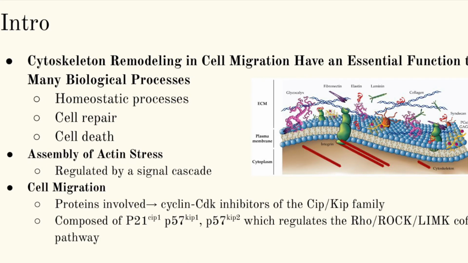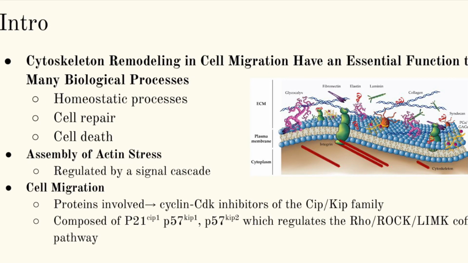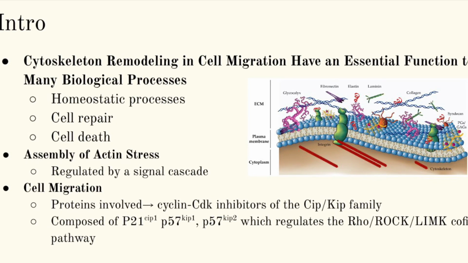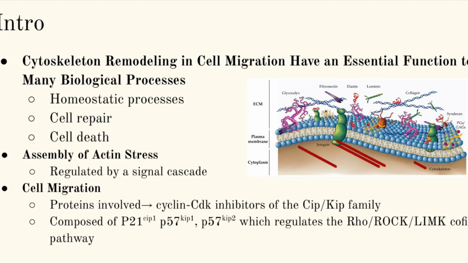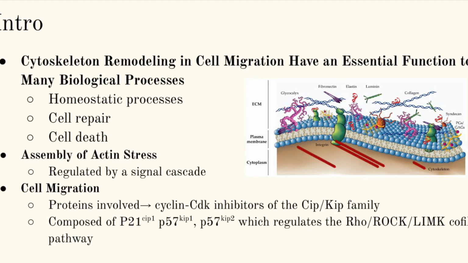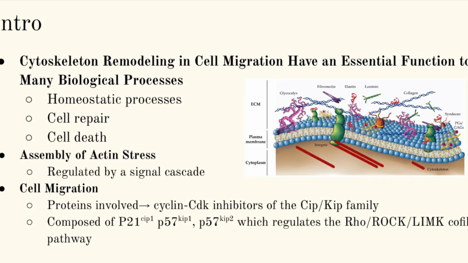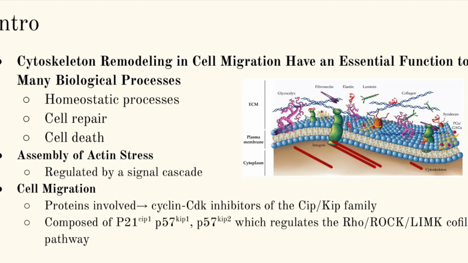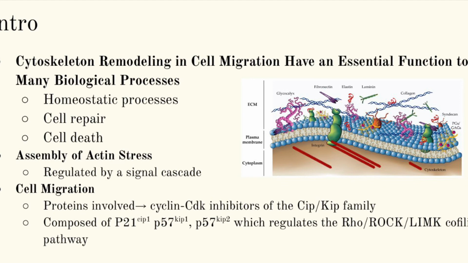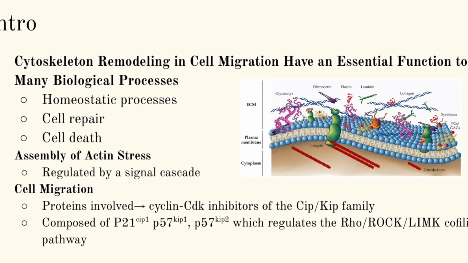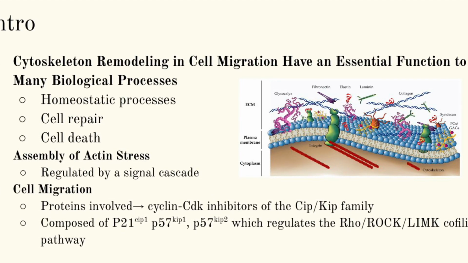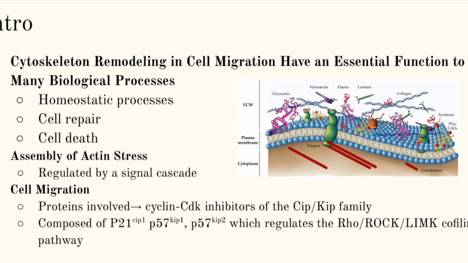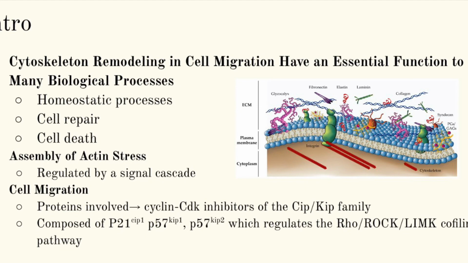So, cytoskeleton remodeling and cell migration have an essential function in many biological processes. For example, homeostatic processes. Homeostasis is any self-regulating process where biological systems tend to maintain stability while adjusting to conditions that are optimal for survival. If homeostasis is successful, life continues. If unsuccessful, disaster or death ensues. An example would be establishing an effective immune response or repairing damaged tissues.